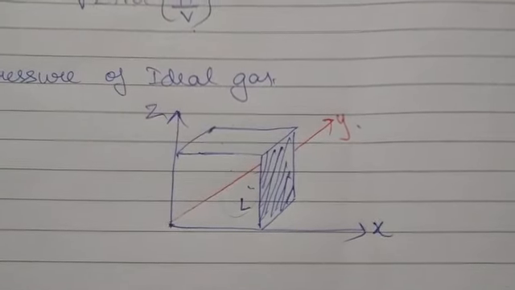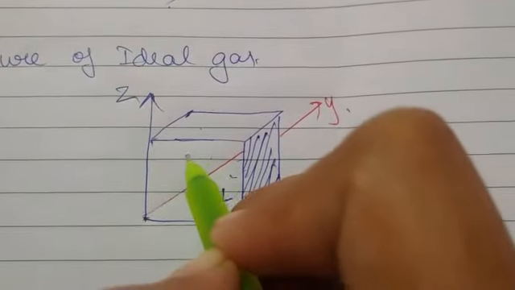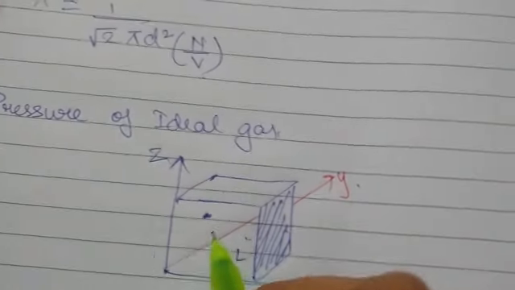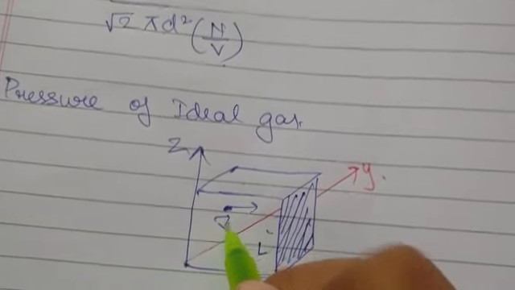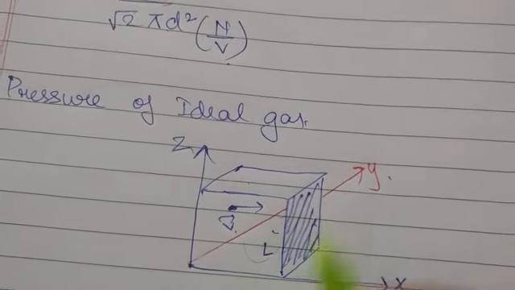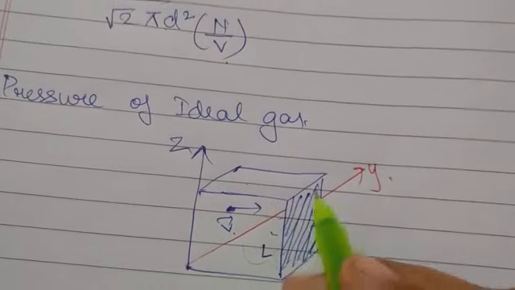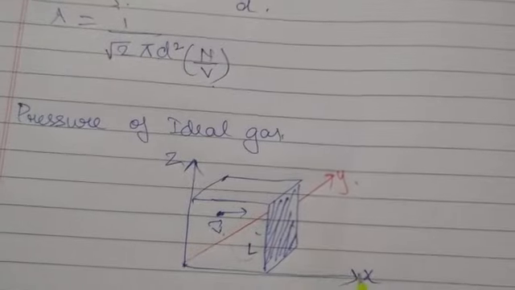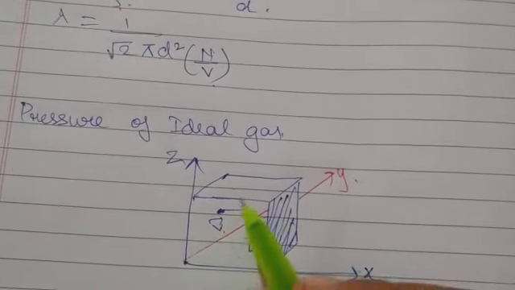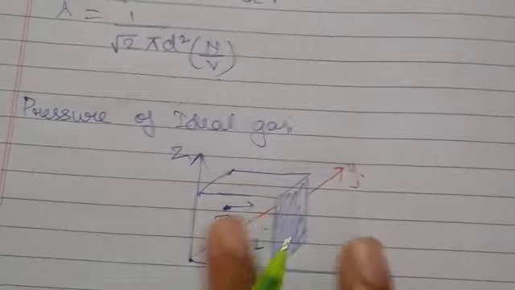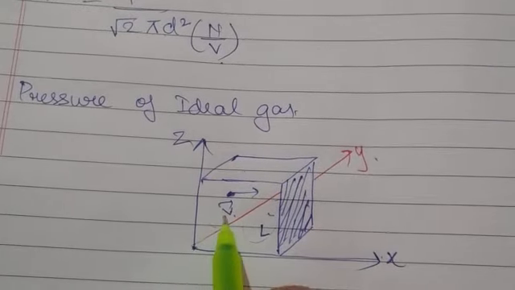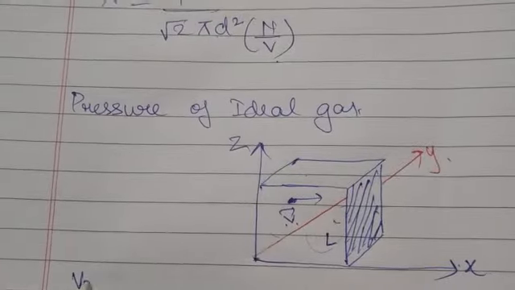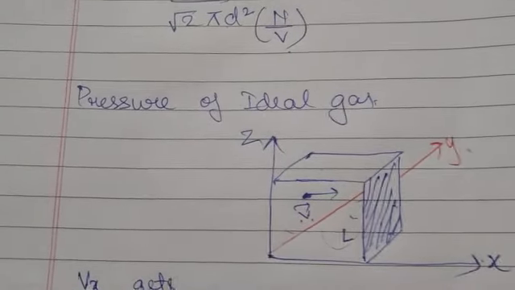Suppose you consider a typical molecule here, which is moving with some velocity V, and it is going to collide with this shaded wall. Now this wall is parallel to the YZ plane. So this is your YZ plane, and this wall is parallel to the YZ plane. As the collision is elastic in this case, the x component of the velocity gets reversed.